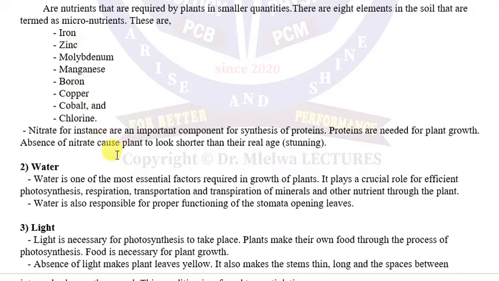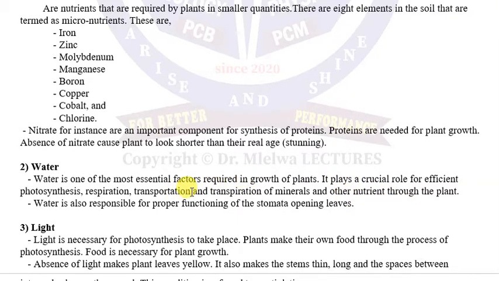And our second factor is water. And if you look, ni kwamba hizi factor nyingi ni zile factor ambazo zina affect nani? Photosynthesis. Kwa water kwa sababu itaaffect photosynthesis, pia itaaffect plant growth. Water is one of the most essential factors required in the growth of a plant. It plays a crucial role for efficient photosynthesis, respiration, transportation of minerals and other nutrients through the plant.